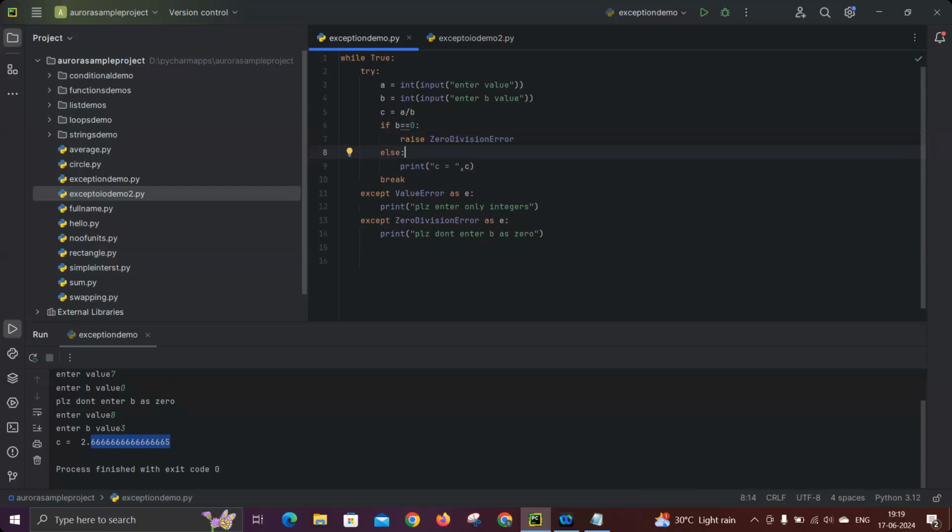But if someone is not even attending the exam, there is no choice. It is always fail only because absent, right? Likewise, sometimes if you know the error, you can throw it directly instead of waiting for the system to throw the error. But sometimes it's 50-50, and you're not sure whether it is there or not. Then you can go with the system option instead of throwing the exception yourself. So this is all about exceptions and exception handling in Python.